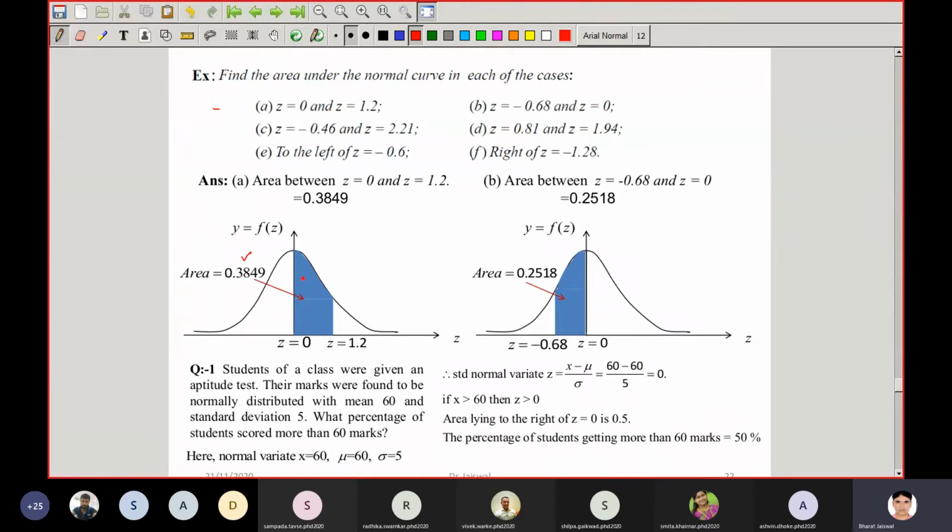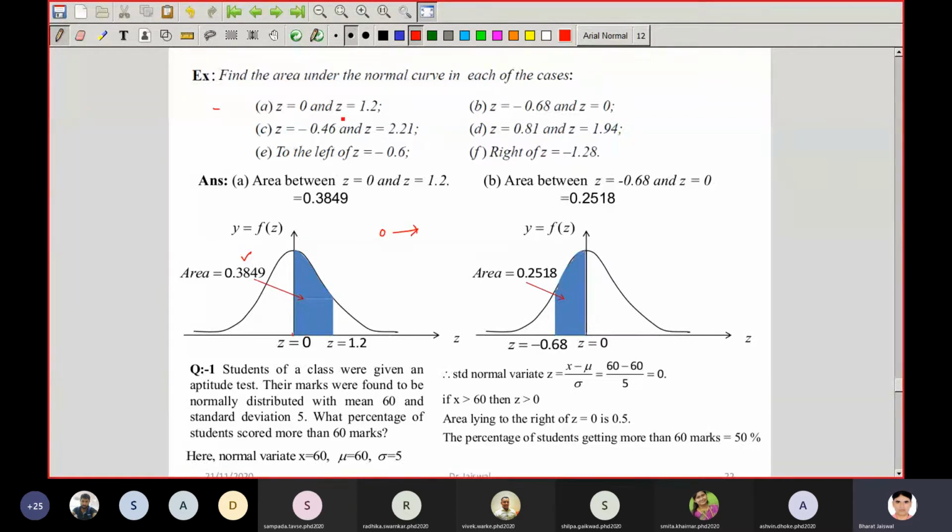The table which is given, that table is given from 0 to that point. So what we have to do from the table is, z equal to 0 is this one, corresponding to 0 the value will be this much.